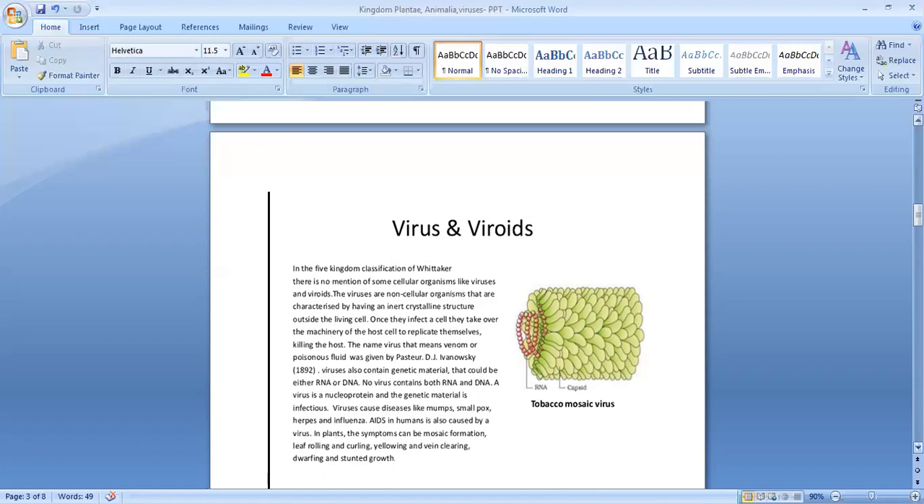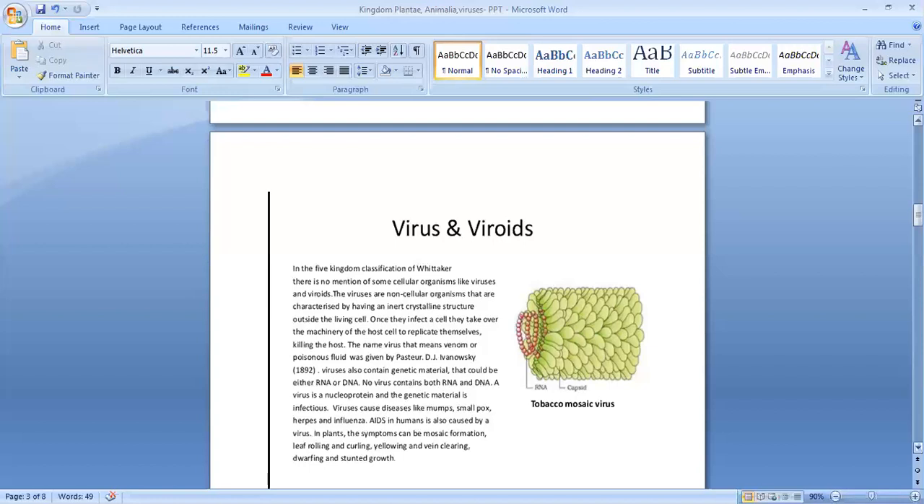Then what is the structure of the virus? Viruses are nucleoproteins. Why are they called nucleoproteins? Because they contain a nucleic acid, DNA or RNA, surrounded by a protein coat that is called capsid. So viruses are called nucleoproteins because they contain a nucleic acid, RNA or DNA, surrounded by a protein coat. The protein coat is called capsid. DNA and RNA may be single-stranded or double-stranded.